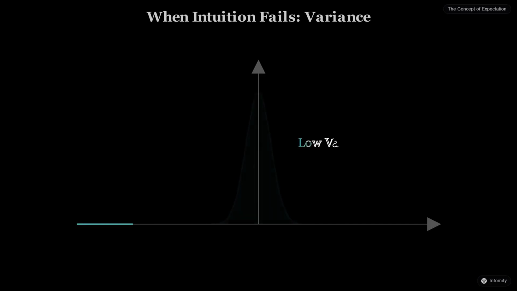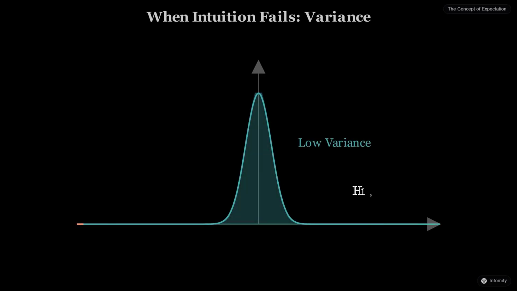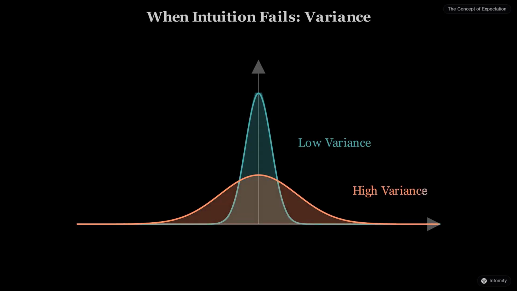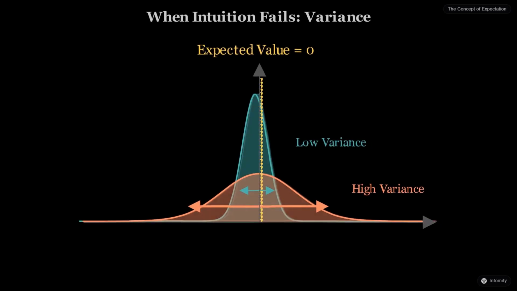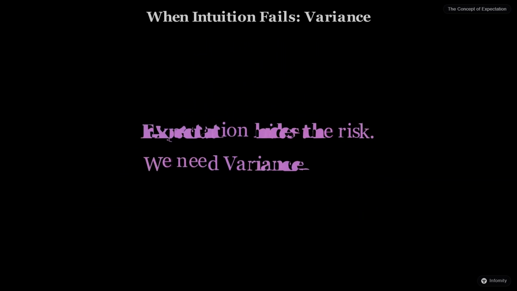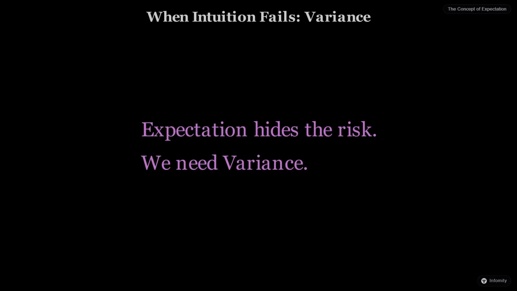While expectation is powerful, it does not tell the whole story. Two different scenarios can have the exact same expected value, but very different levels of risk. One might be a guaranteed small win, while the other is a wild gamble that usually results in 0, but occasionally pays out a fortune. This is why we also need to look at variance and standard deviation, which measure how much the actual results spread out away from our expected center.